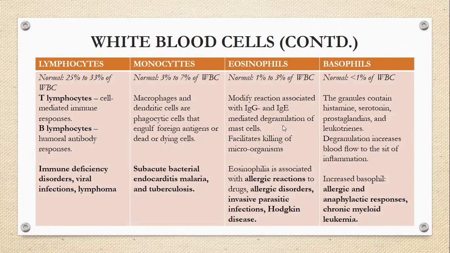Eosinophils help in allergic reactions. They degranulate the mast cells. Then we have the basophils. They contain histamine and leukotrienes that are increased in the blood in response to any anaphylactic response.